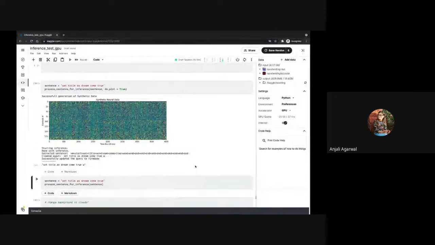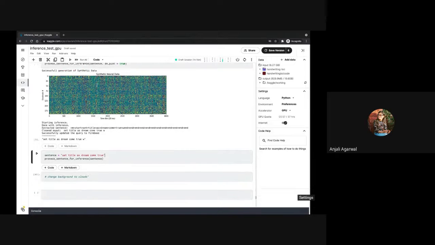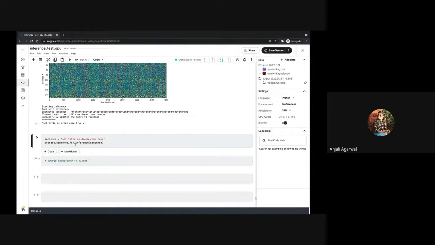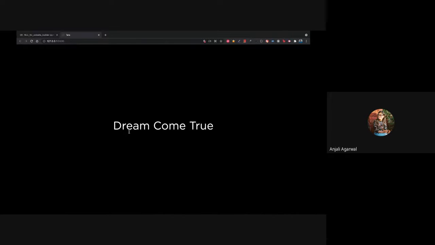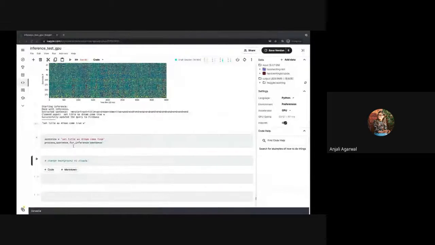So basically, as we can't have the real neural signals, we are synthetically generating the neural signals for the user thinking of typing this kind of sentences. So let's see. User is thinking of set title as dream come true. Here we can see the title came here, dream come true. Let's see more in action.